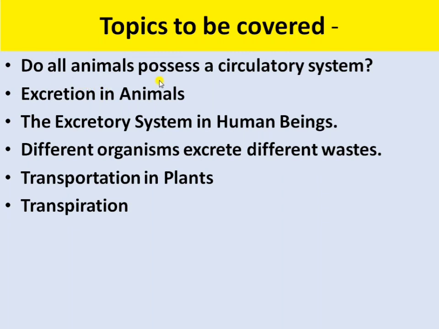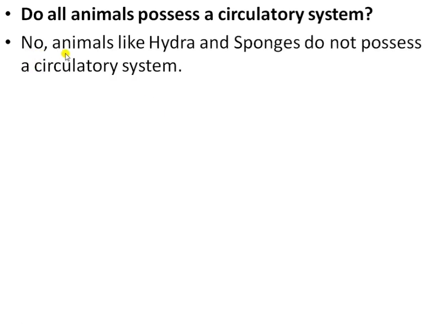Do all animals possess a circulatory system? So no, animals like the hydra and sponges do not possess a circulatory system, because sponges and hydra are very simple animals found in water. The sponges are usually found in the sea water and hydra is found in the fresh water.